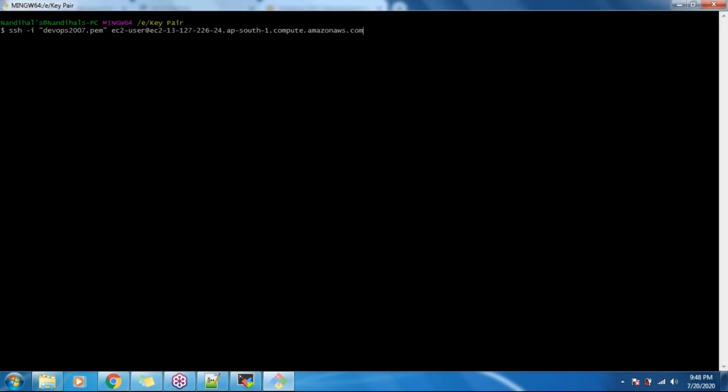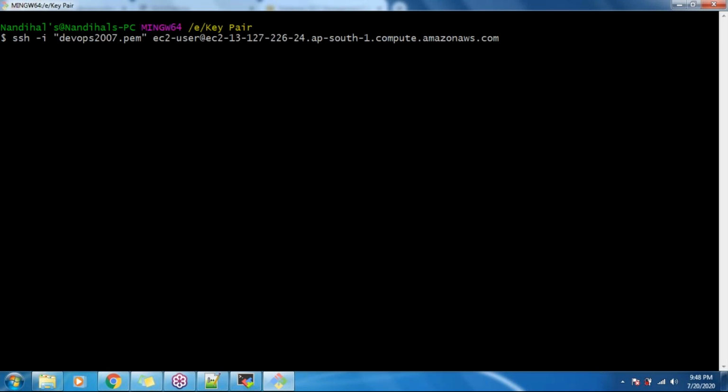So what is the command name for that? Do you have any specific name for this? No, there is no command name. Basically, if you want to understand, ssh is a secure shell, and -i means I am passing a parameter. That parameter is DevOps.pem, using ec2-user, which is a username, and this is the host name of your machine. That's how it is connecting.